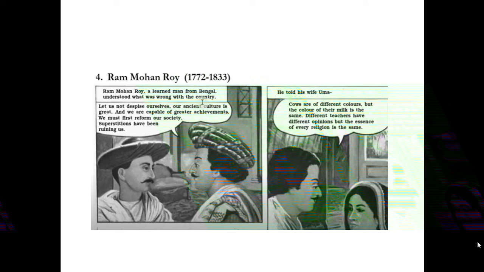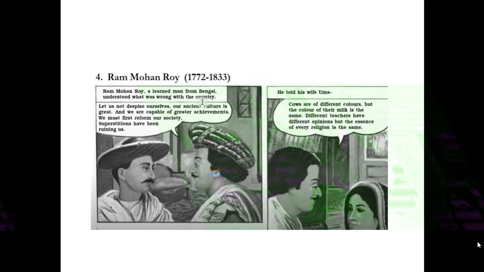Now he told his wife, cows are different colors, but the color of their milk is the same. Different teachers have different opinions, but the essence of every religion is the same. This is what he wants to tell.